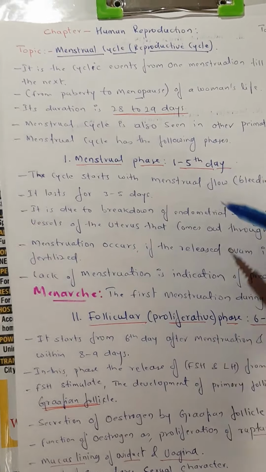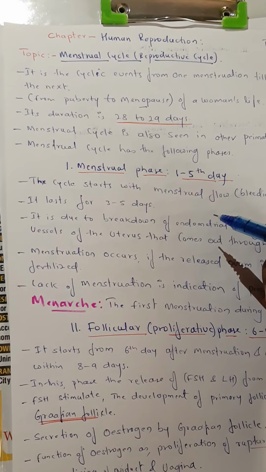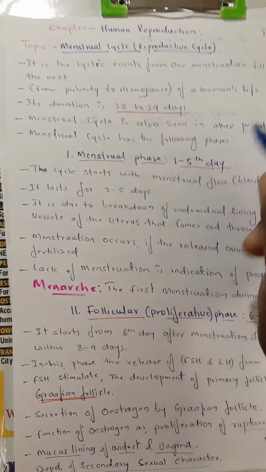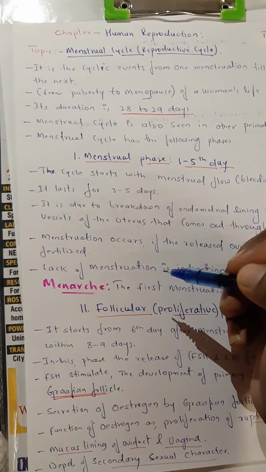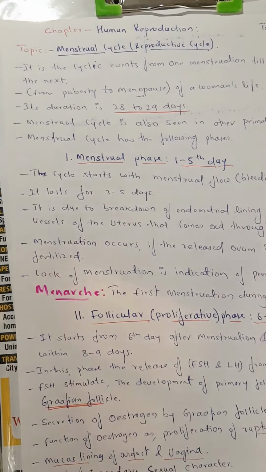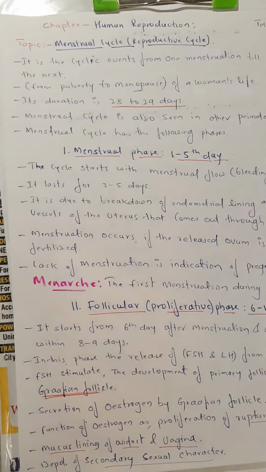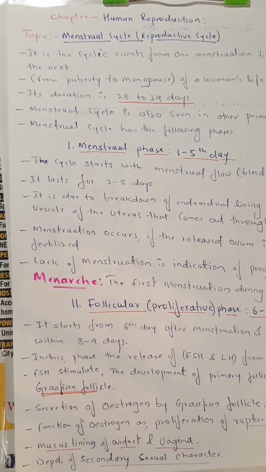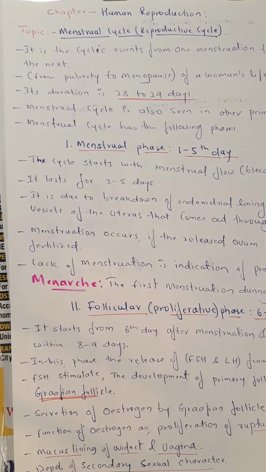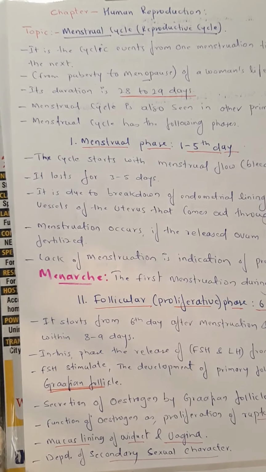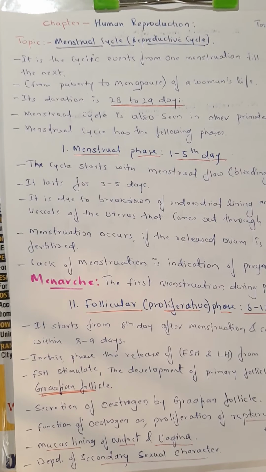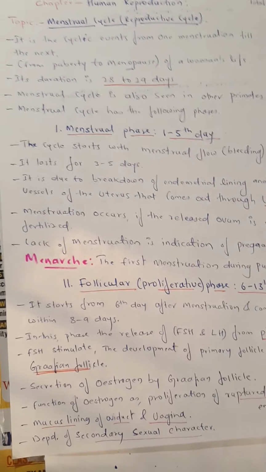This menstrual cycle shows one major event, that is the bleeding. The bleeding is called menstruation. Because of the bleeding, one of the events in the female reproductive system, it is considered menstrual. Hence, it is a menstrual cycle.